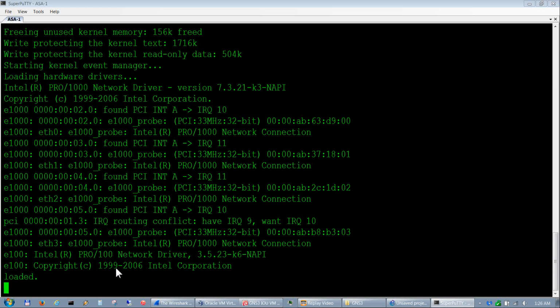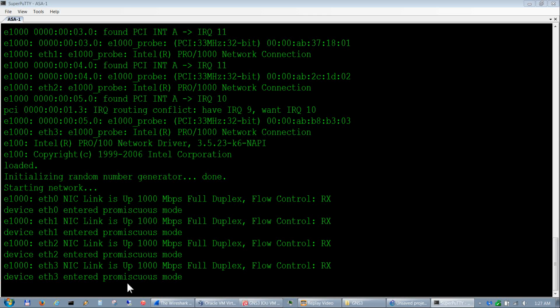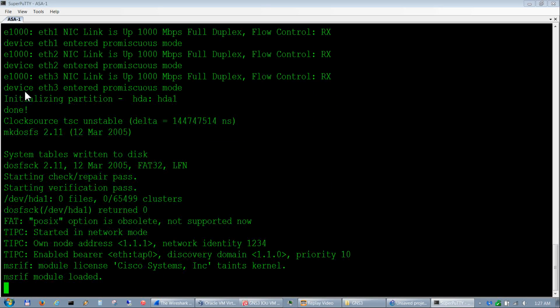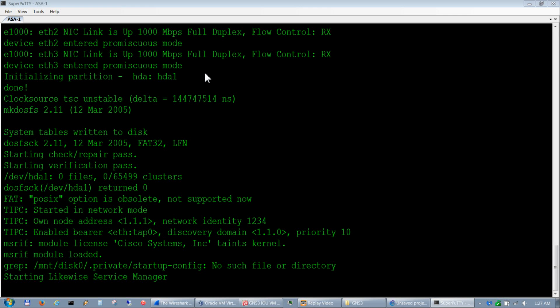I believe the second time you load it, it doesn't do that. I think it's right after this next section right here. Okay, there it is. Initializing partition HDA1.